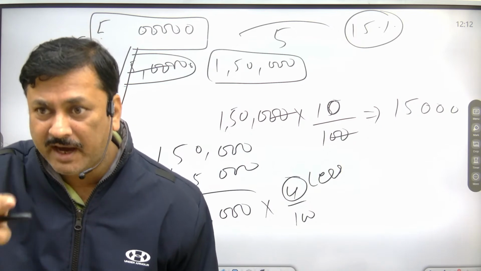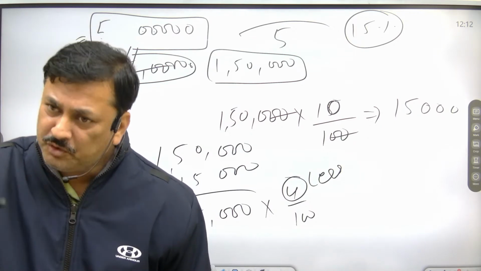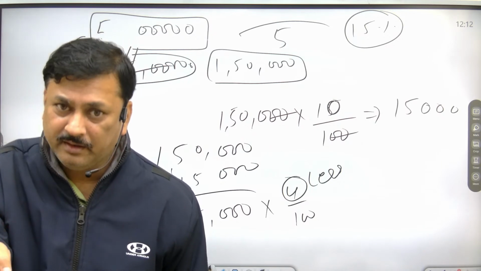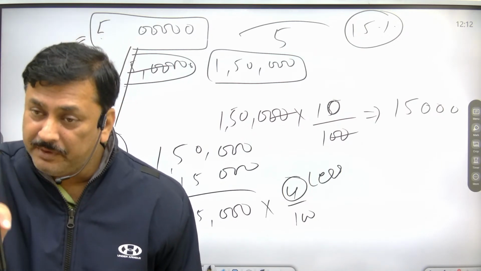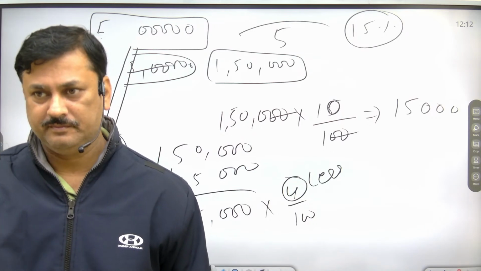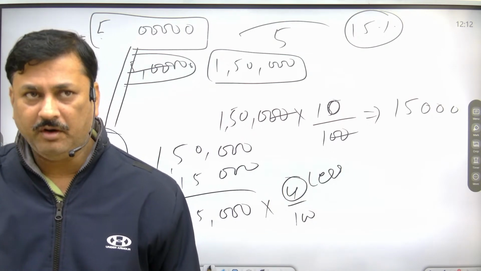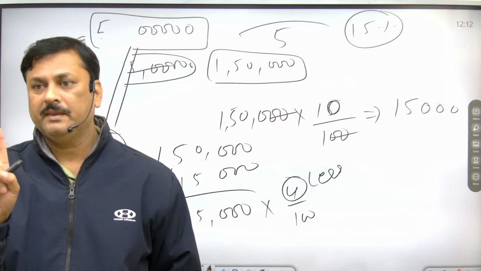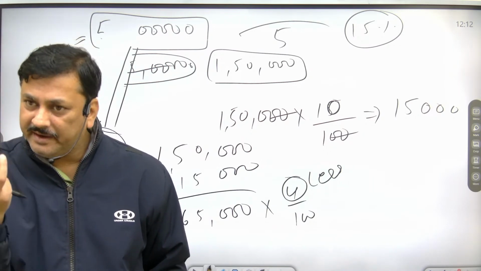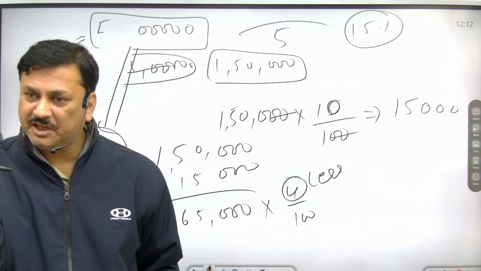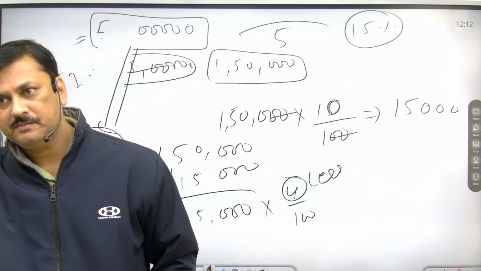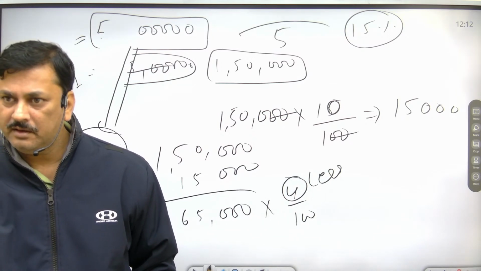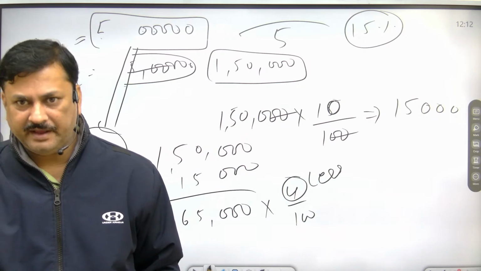It is imposed on those persons or companies whose income is beyond a certain limit. Any doubt? And one thing I have said, the tax collected from surcharge goes to the Consolidated Fund of India.